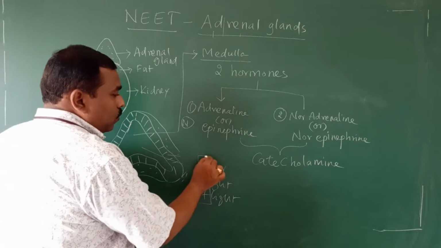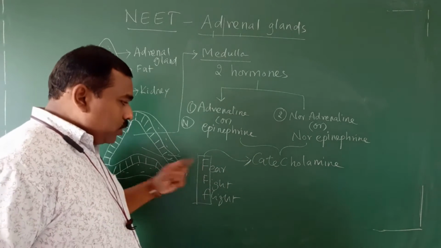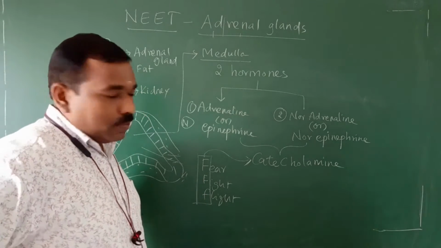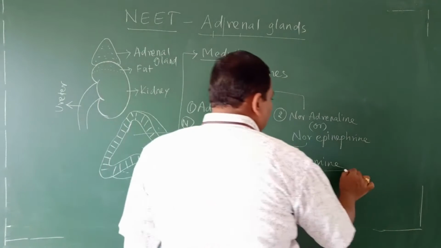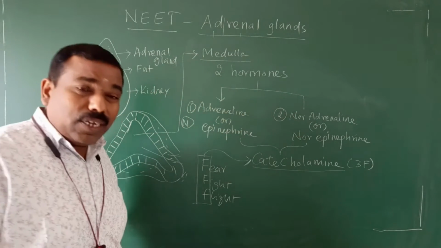These three functions are the function of catecholamine: fright, flight, fight. So catecholamine is commonly called the 3F hormone.